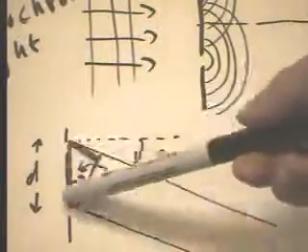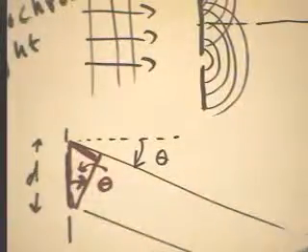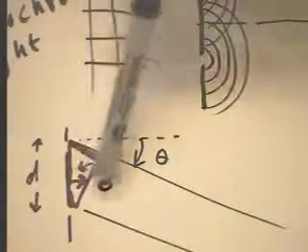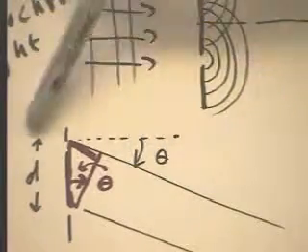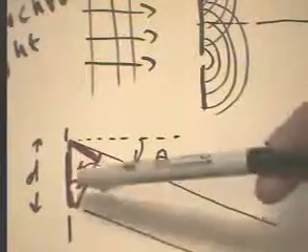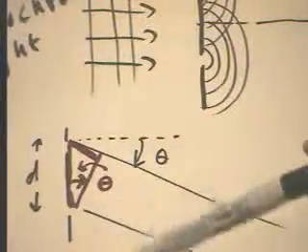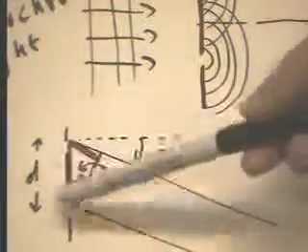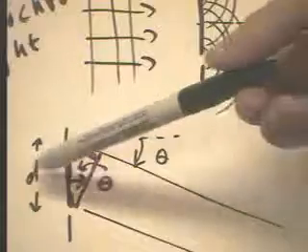Now we can draw a little triangle here. If d is the distance between the slits, then this angle, of course, is equal to this angle, because this is perpendicular to this, and this is perpendicular to this, so that the angles have to be the same. This distance here will be equal to the separation times the sine of this angle. So the distance here is d sine theta. Now, from this point on, the two waves travel equal distances. The d sine theta is the extra distance that this wave travels.